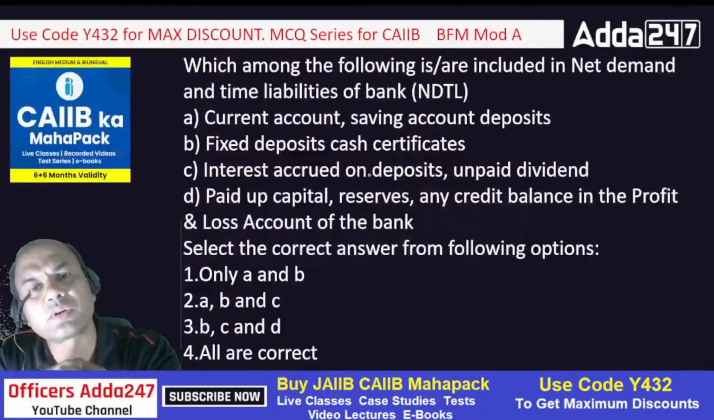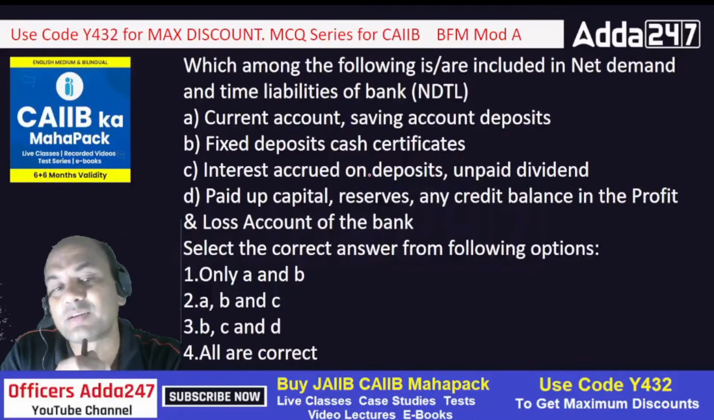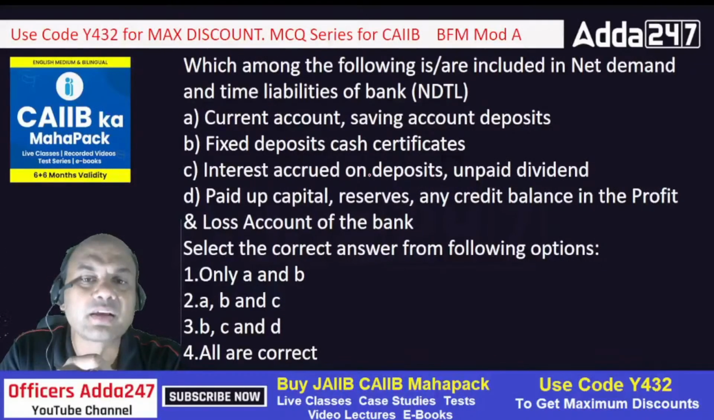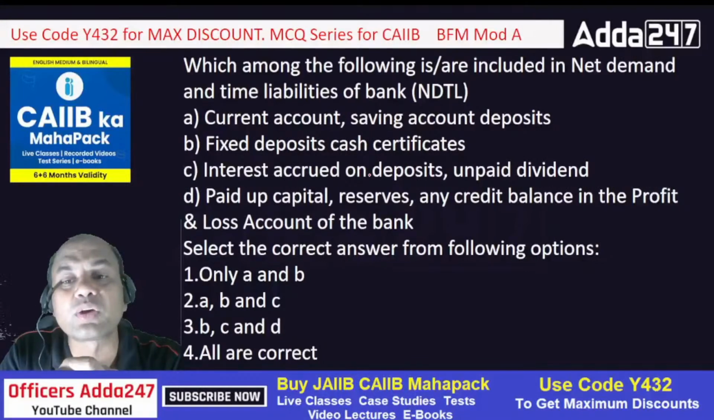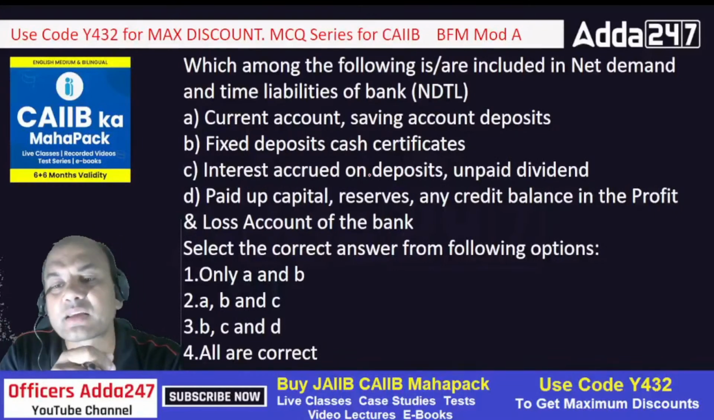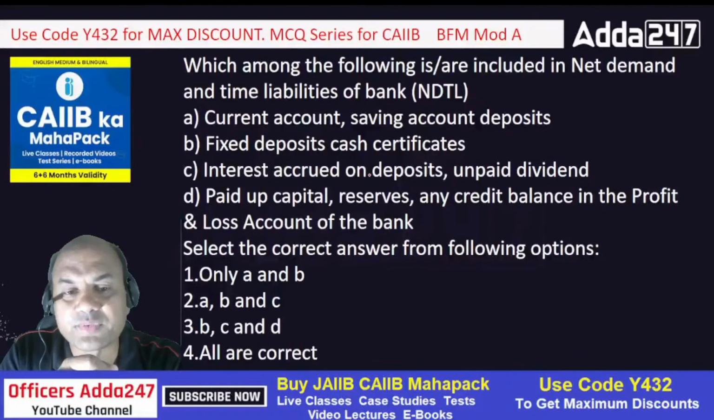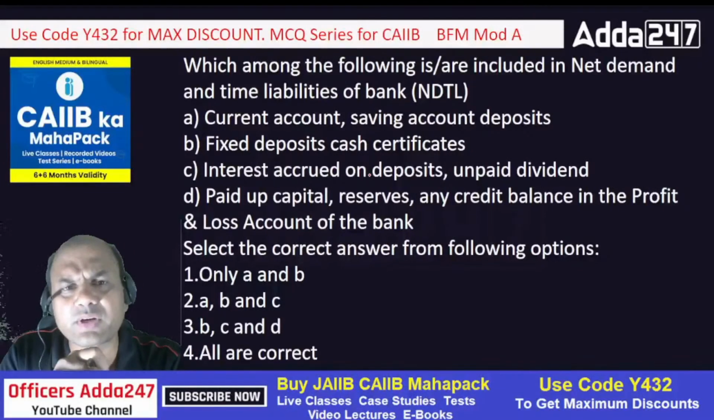Okay, immediately download it. Which among the following are included in the NDTL? Just now I took this question and it has come again, right? So, which among the following is included in NDTL? Current account, saving account, FD cash certificate, interest accrued on deposits, unpaid dividend, paid up capital reserves, any credit balance in the profit and loss account. So select the one which is included.